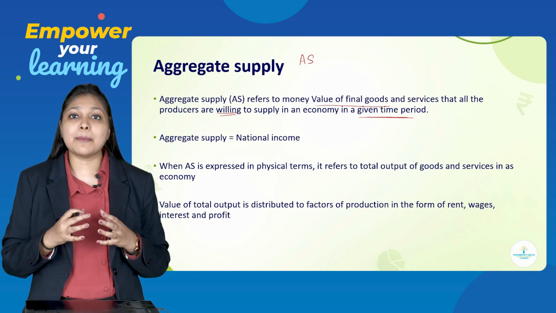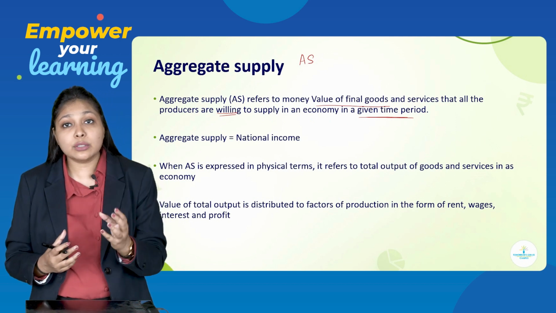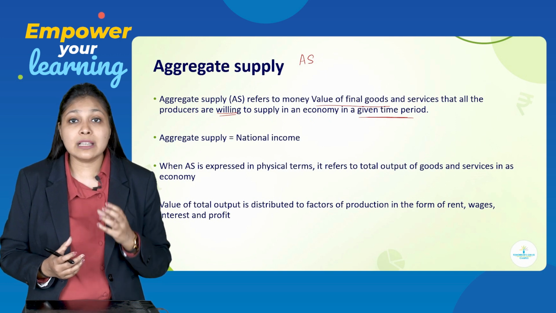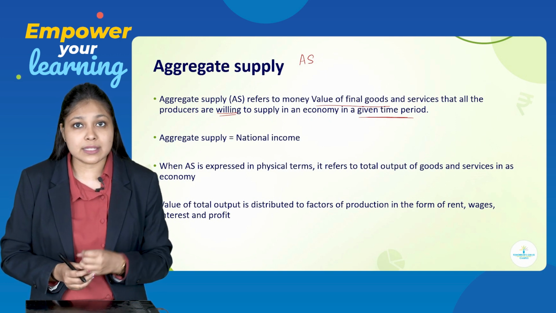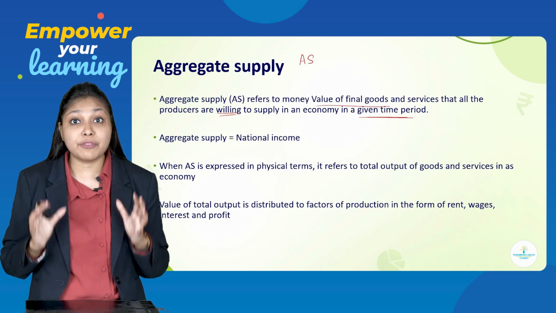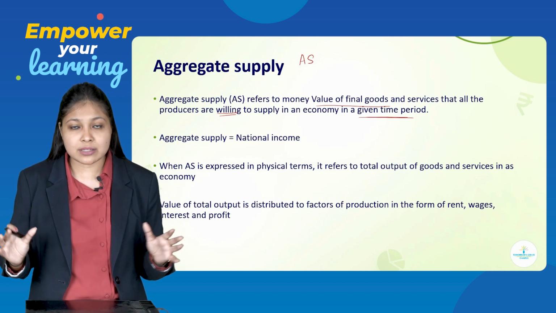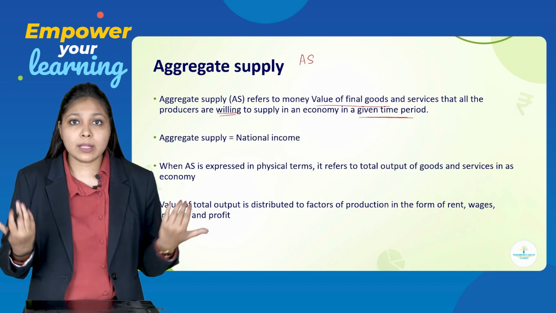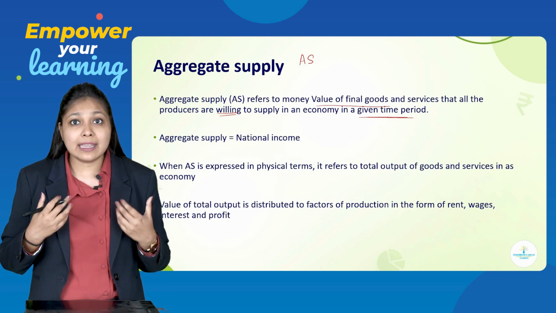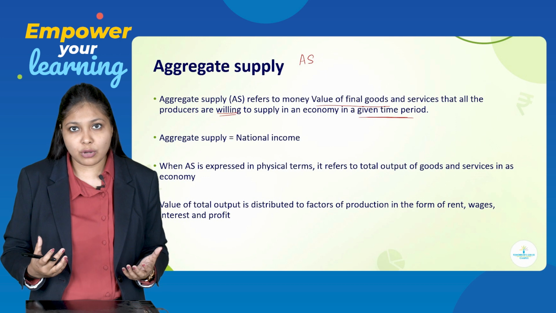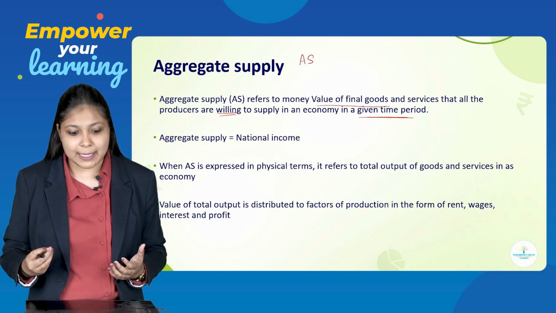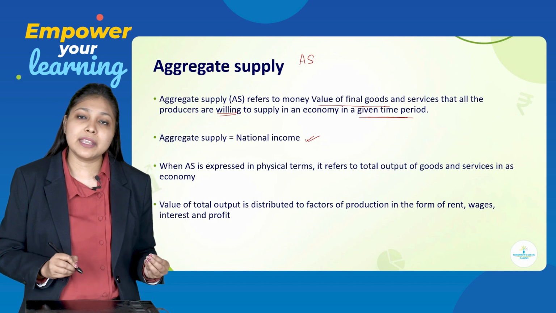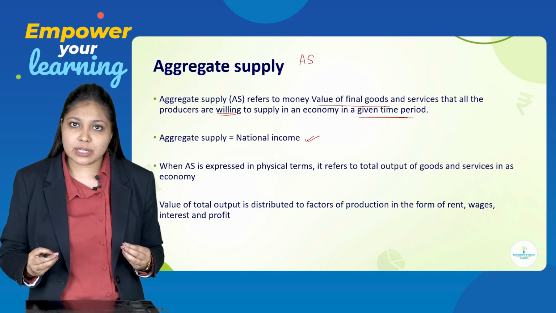So, aggregate supply is nothing but the total value of final goods and services. Here also we are going to consider final goods, no intermediate goods. So, the total value of final goods and services which all the producers are willing and able to produce in the economy at a given period of time. So, AS is equal to national income.